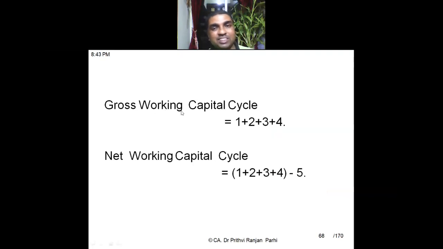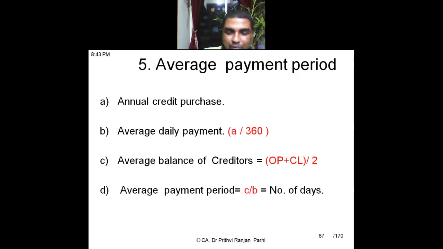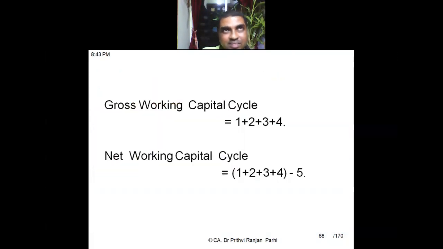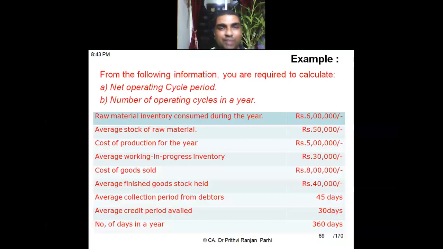Now gross working capital cycle is equal to 1 plus 2 plus 3 plus 4, and net working capital cycle is 1 plus 2 plus 3 plus 4 minus 5. I expect all of you should be able to understand that formula. You will watch this video repeatedly and try to understand this formula. That is more important. Now we have to solve a question. Without that kind of practice, it will be difficult to digest this formula at this stage.